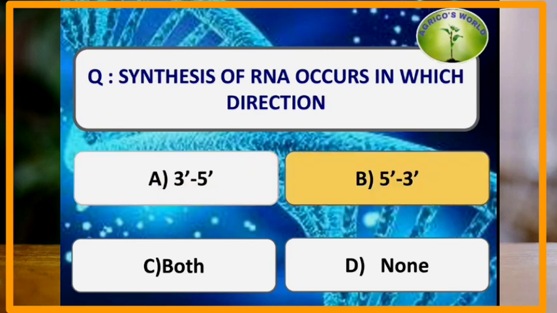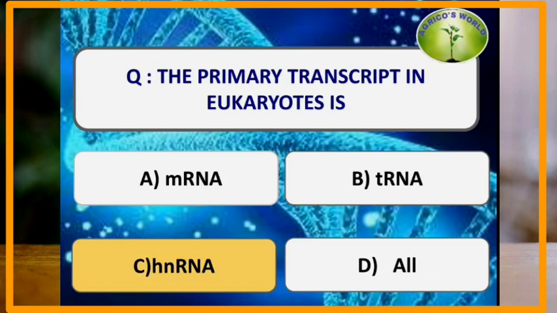Synthesis of RNA occurs in which direction? The synthesis of RNA and DNA occurs in 5' to 3' direction. The primary transcript in eukaryotes is. The primary transcript in the eukaryotes is hnRNA, that is heterogeneous nuclear RNA.